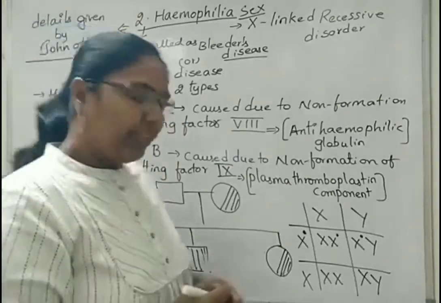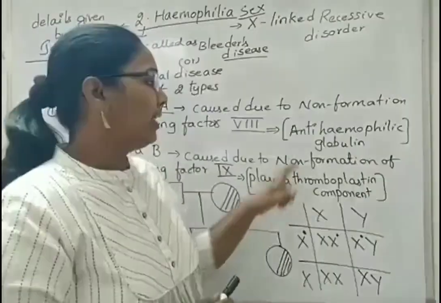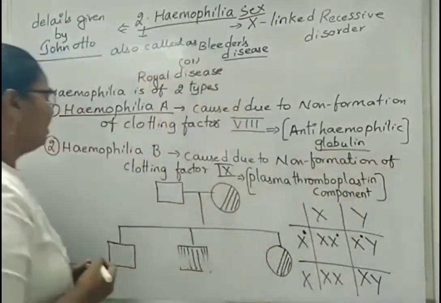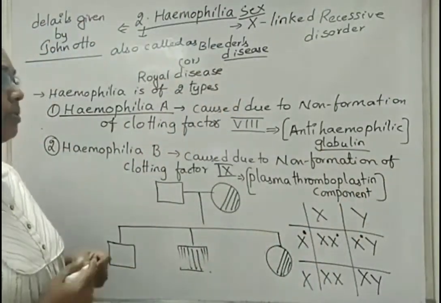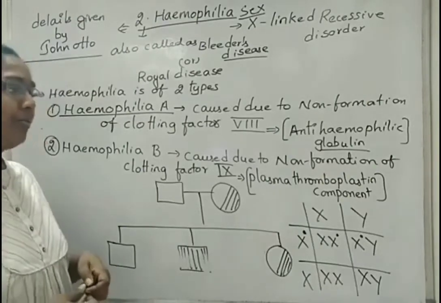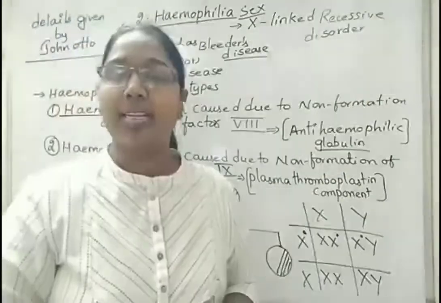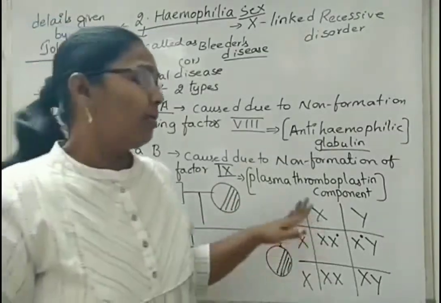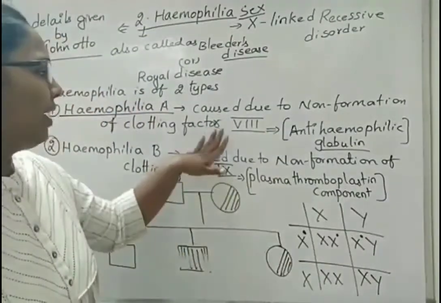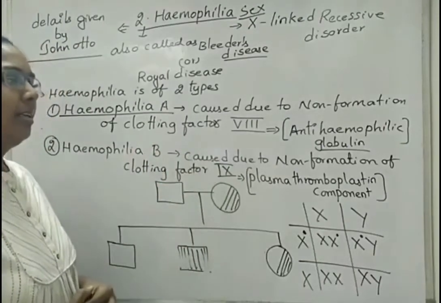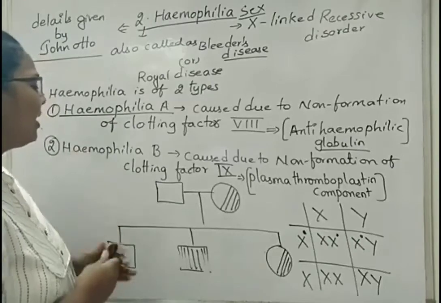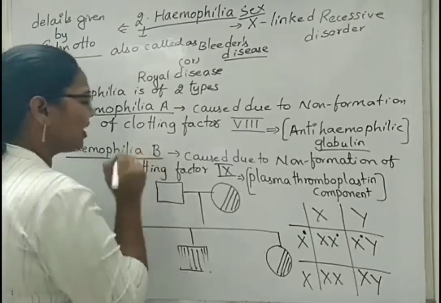Factor 8 is also called anti-hemophilic globulin. It is a protein. Hemophilia B is caused by non-formation of blood clotting factor 9, also called plasma thromboplastic component. So when the synthesis of these two blood clotting factors is affected, the condition will be hemophilia A and hemophilia B types.